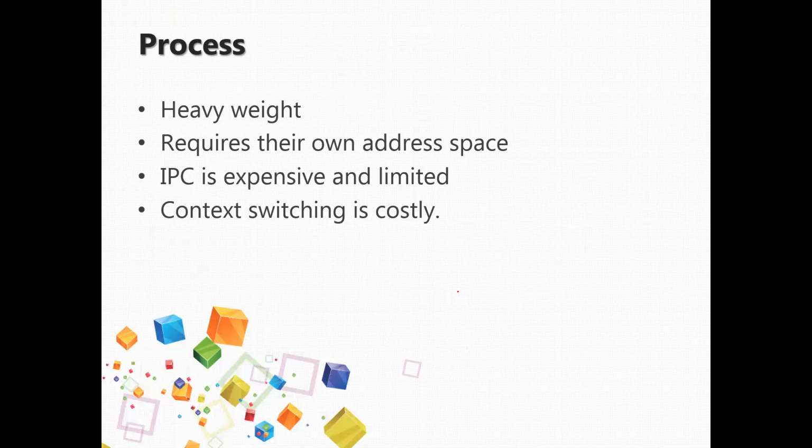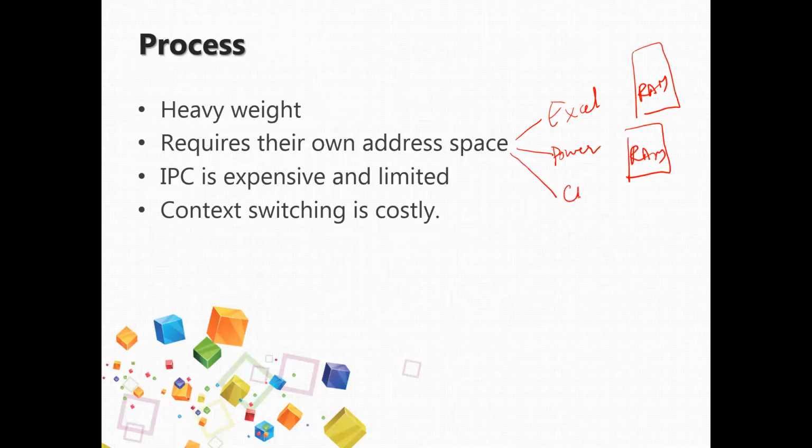So a process is referred to as a heavyweight application. We'll see why it is heavyweight with proof. A process requires its own address space. Suppose I open an Excel application, then it needs some amount of RAM. If I open PowerPoint at the same time, it also needs some amount of RAM.